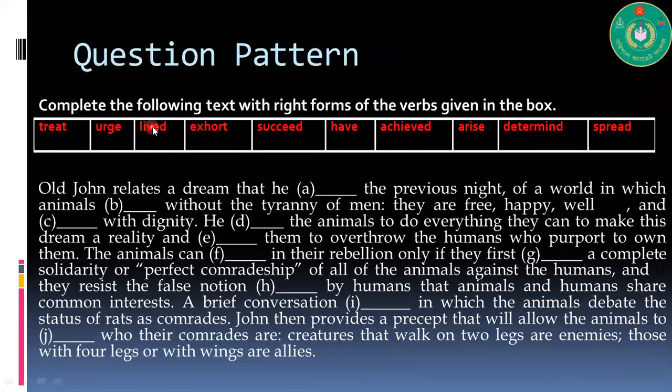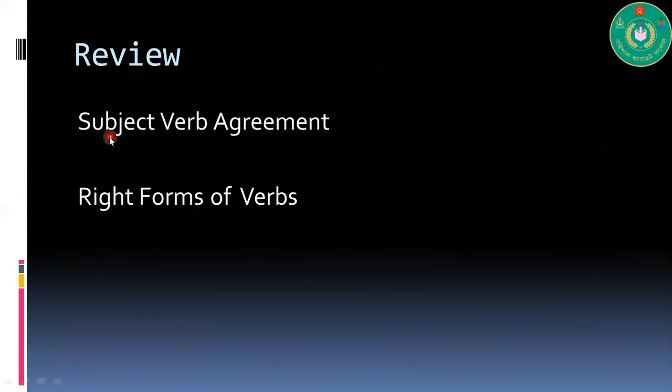Now, what can be the question type? Here you have the close test with clues, where the verbs will be given, and you have to use them in this place based on your knowledge. We have covered subject verb agreement and right forms of verbs.